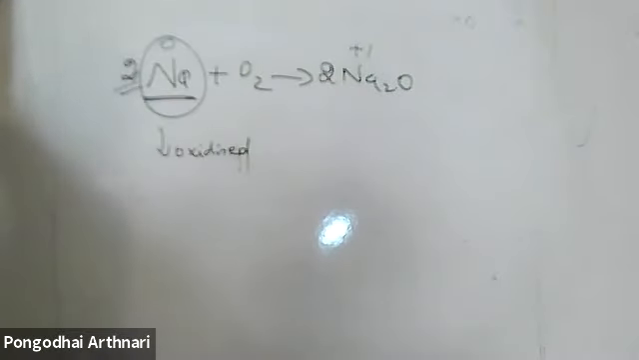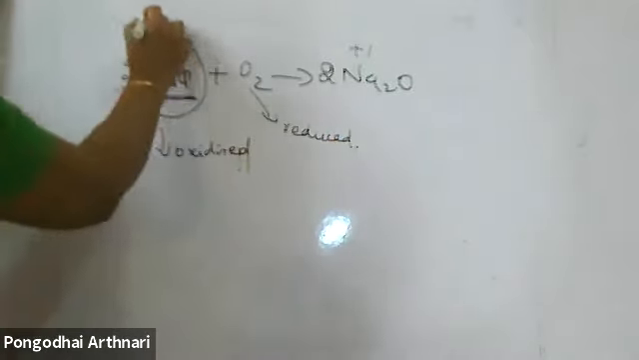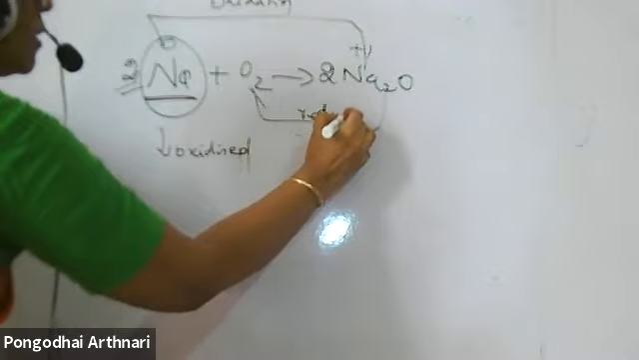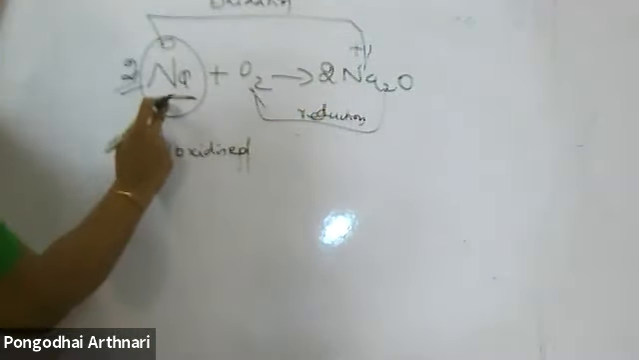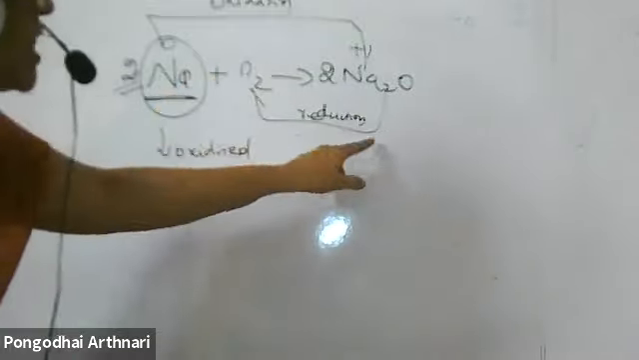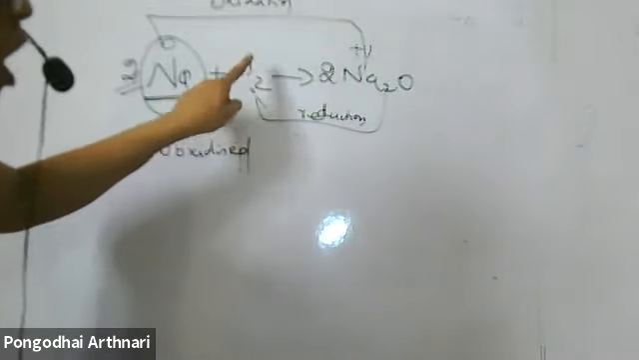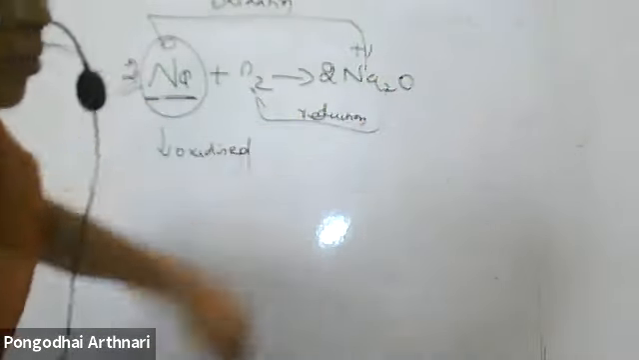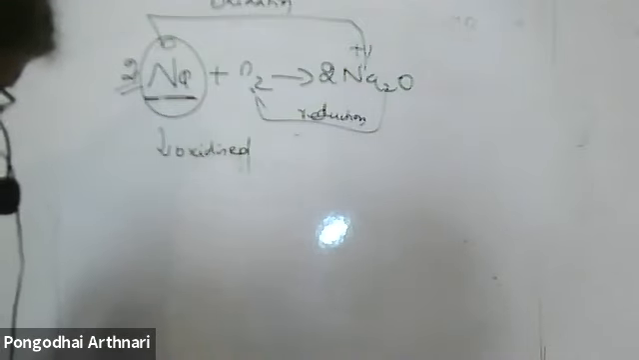Sodium is oxidized. Which gets reduced? Oxygen is reduced. Understand the concept. The substance which undergoes oxidation is oxidized. The substance which undergoes reduction is being reduced. Oxygen is reduced to Na2O. Na is oxidized to Na2O. Nirupama, understood? Yes, ma'am. Next step.